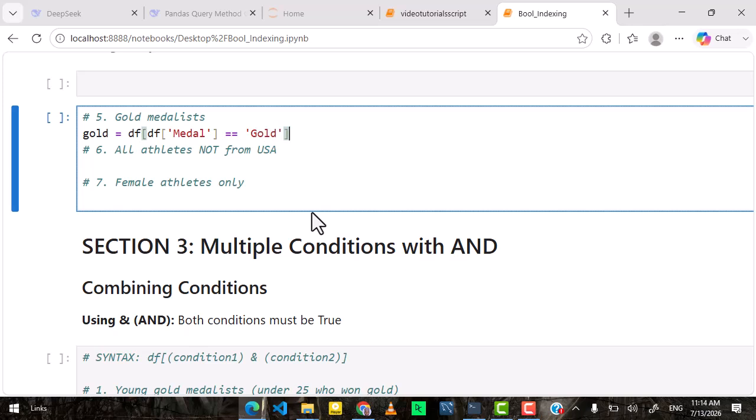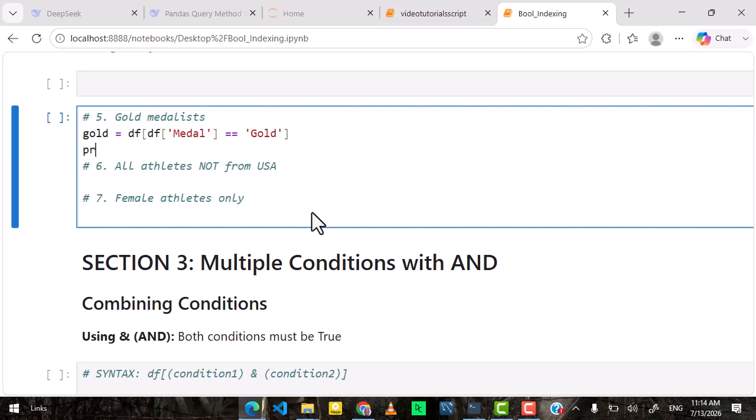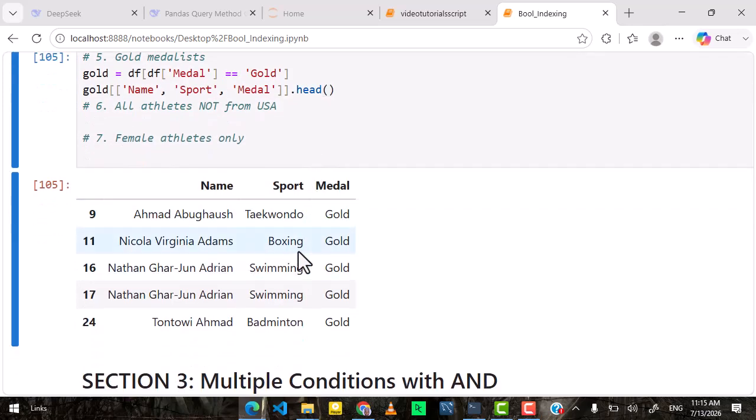So you find that you have a new data frame called gold that contains all the columns, but for where the athletes got gold, right? Silver and bronze will be excluded in this data frame because they will return as false in the Boolean mask. So you have only the gold medalists here, right? So that's how it's done.